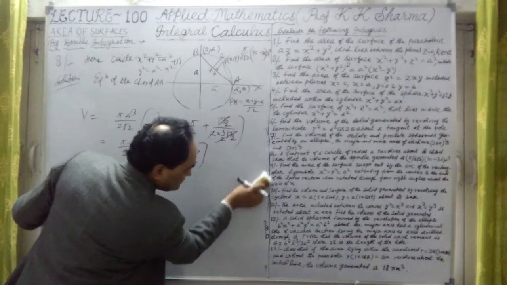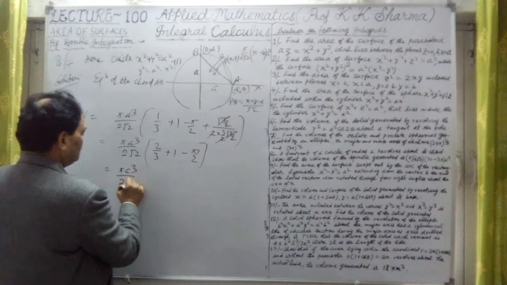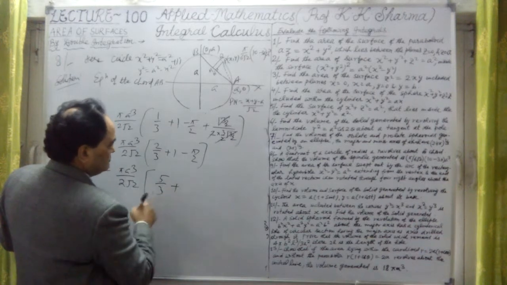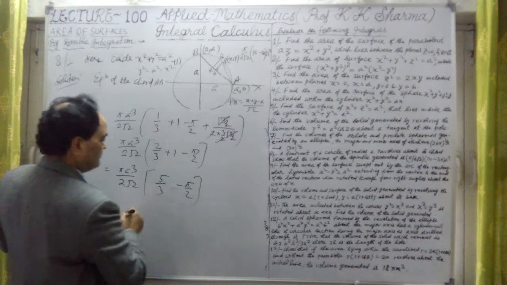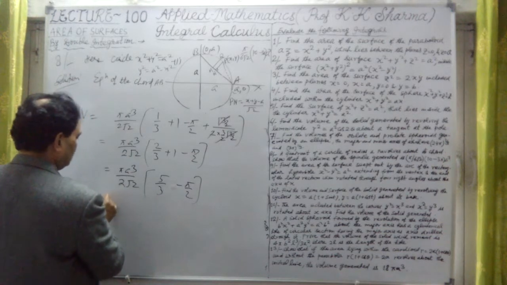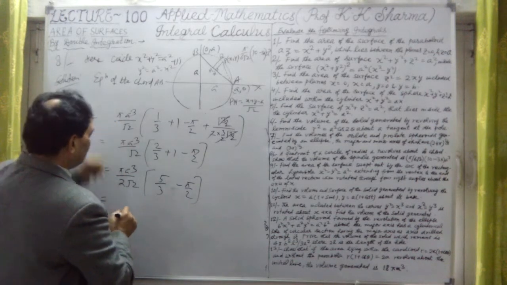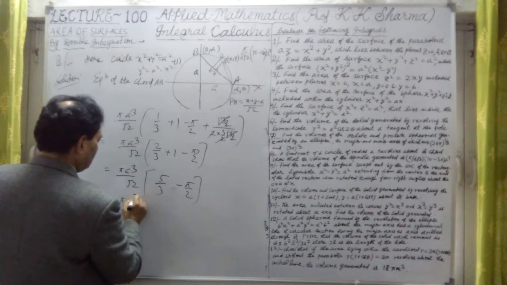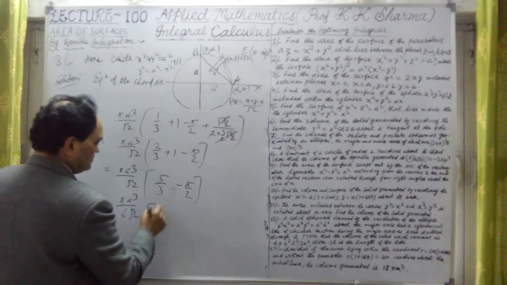Now let me further solve it. So it is giving us here pi a cube upon 2 root 2. In bracket it is 5 by 3 plus it is minus pi by 2 here. If I take 6 out, this 2 is not coming here, sorry. This 2 is eliminated in the further one. If I take LCM 6, it is pi a cube upon 6 root 2 here, and this is 10 here.